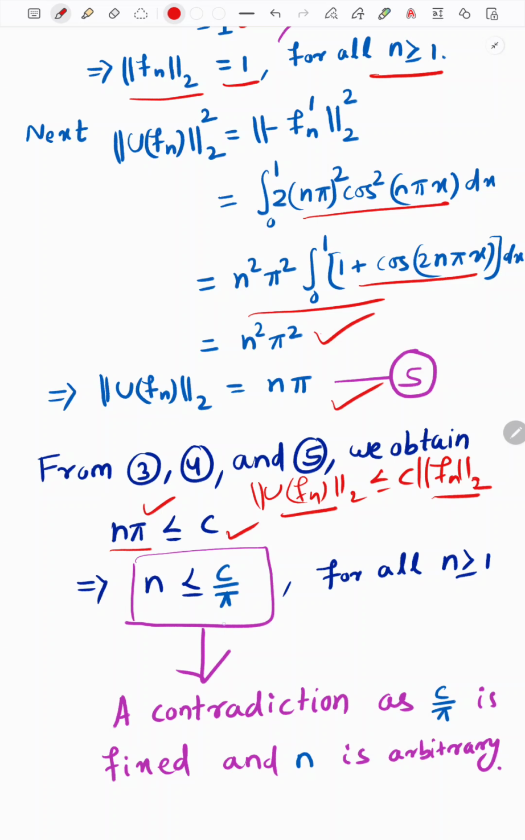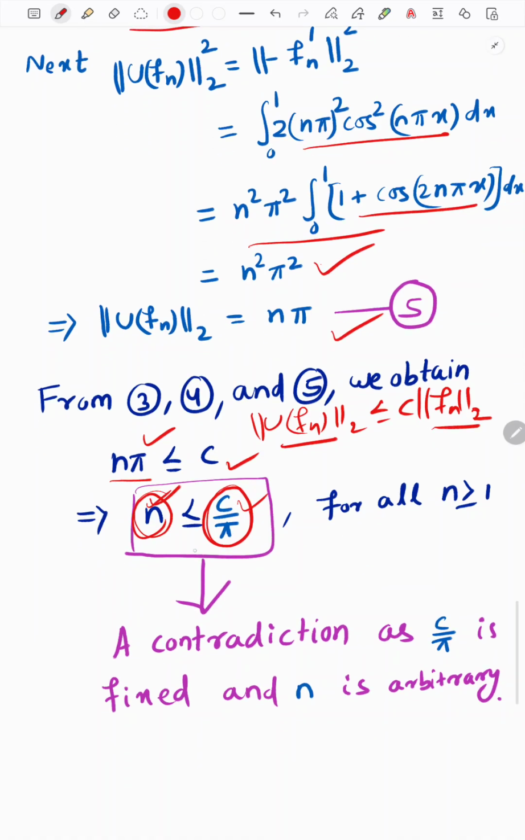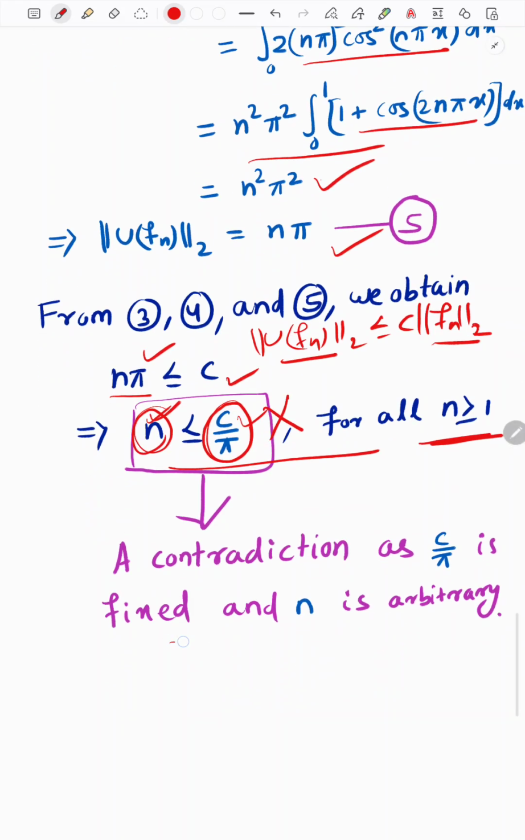But this is a very weird, very absurd thing. Why is it very absurd? Because here n is arbitrary, so we can keep it 1000, 2000, but this is a constant quantity. So how can a very large number n be less than or equal to this constant quantity? So it is giving a contradiction, because this expression is true for all n. Maybe it is true for small n, but if you keep increasing n larger and larger, this will not be true. So it is a contradiction.